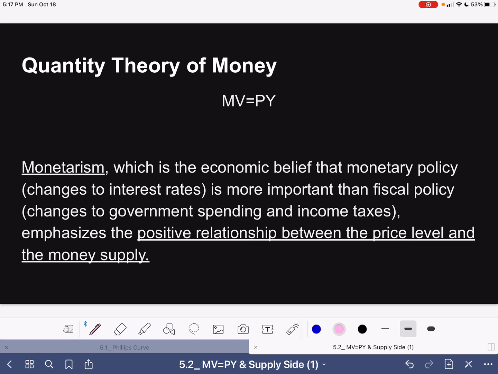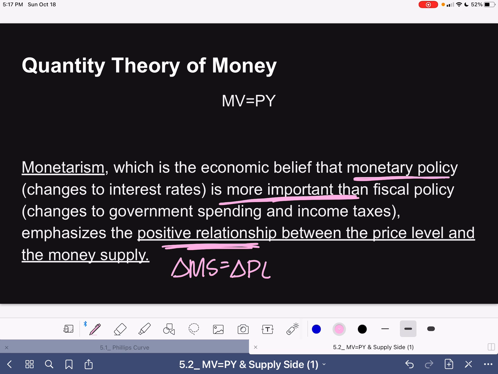Our quantity theory of money comes from our economic school of thought called monetarism, which is just the economic belief that monetary policy is more important than fiscal policy because it emphasizes the positive relationship between the price level and the money supply, meaning that whatever change occurs in the money supply is the exact same change that happens to the price level, making it more important than fiscal policy, because fiscal policy doesn't necessarily lead to equal changes.